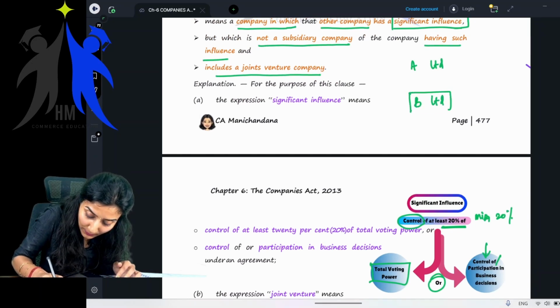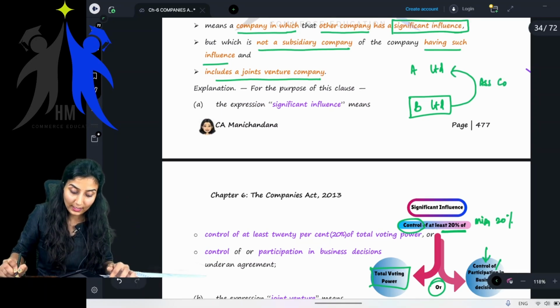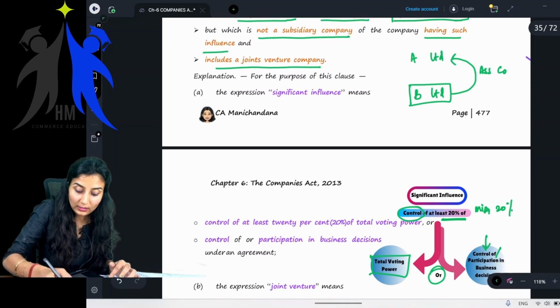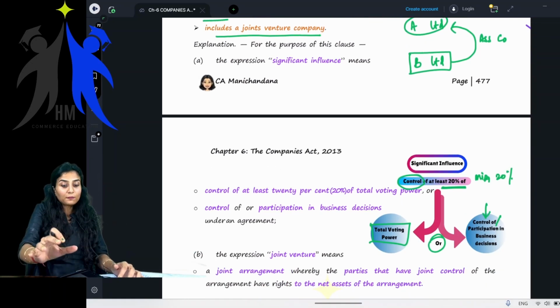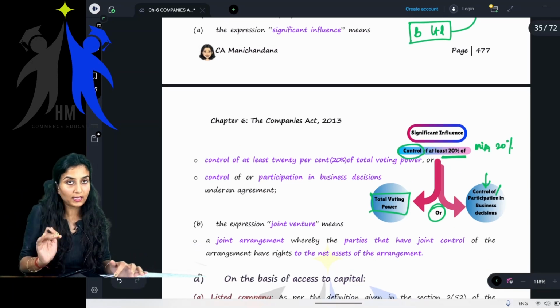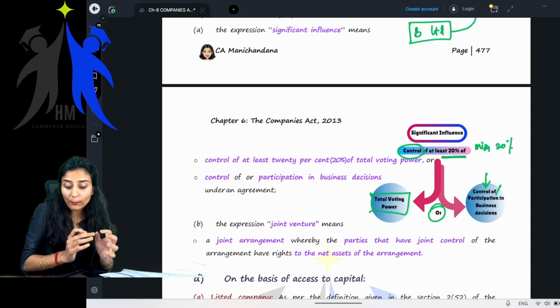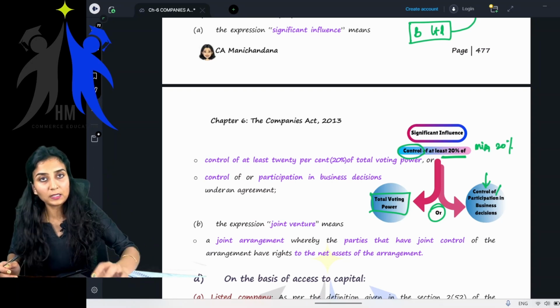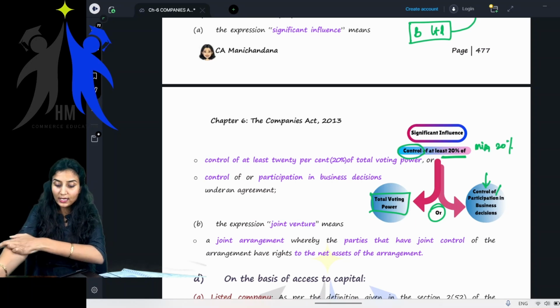Now, this B Limited is called an associate company of A Limited if the other company, meaning A Limited, has a significant influence over B Limited. What is significant influence? Significant influence means control of at least 20% of the total voting power, or the power to control or participate in the business decision of the associate company.